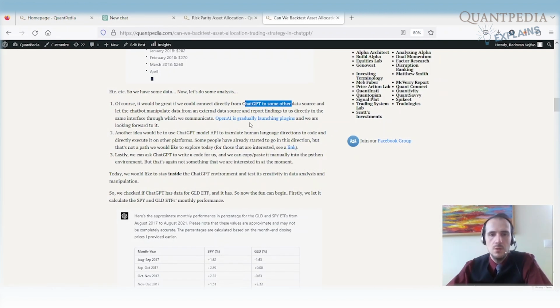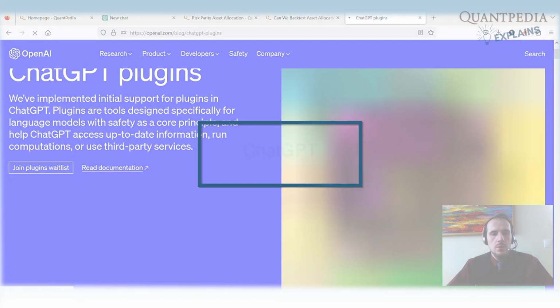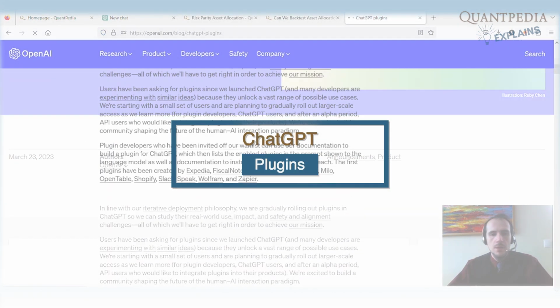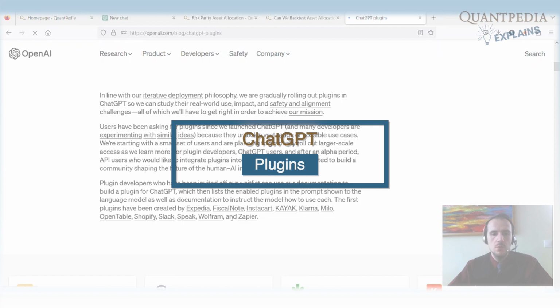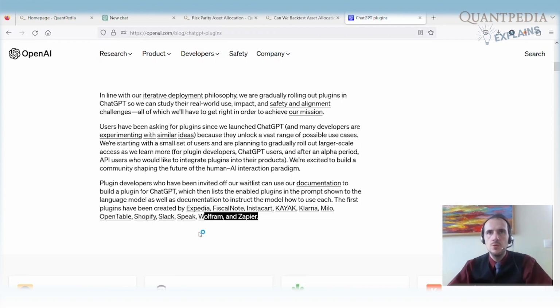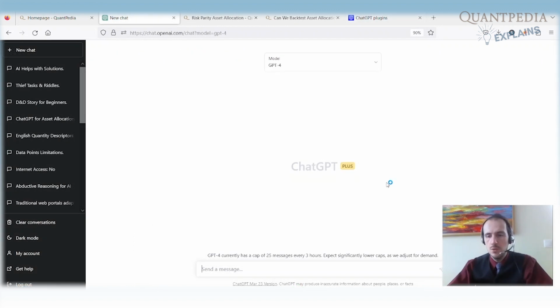OpenAI is gradually launching plugins, so they are opening ChatGPT for third-party plugins. What we are most interested in are Wolfram Alpha, Zapier, etc. So there will be some plugins we will be able to use to load external data into the chatbot interface.